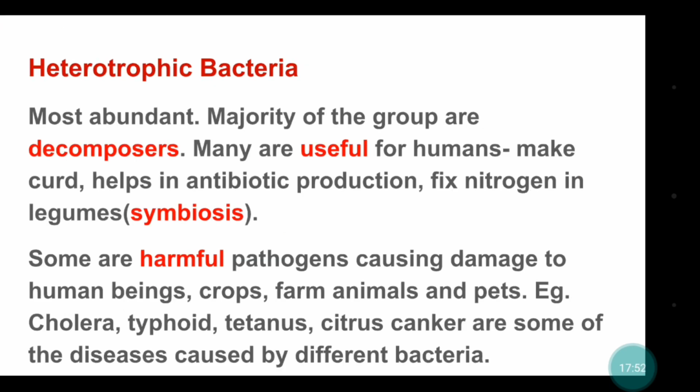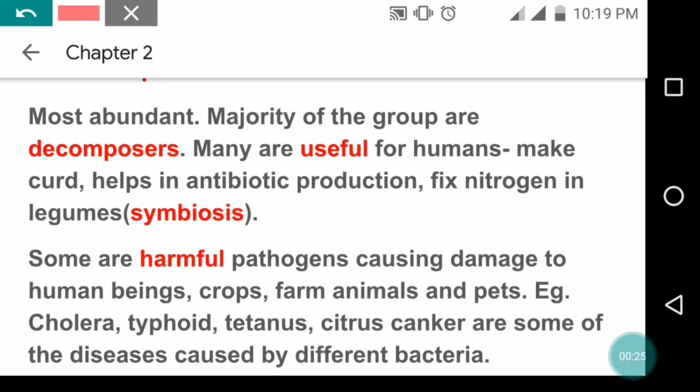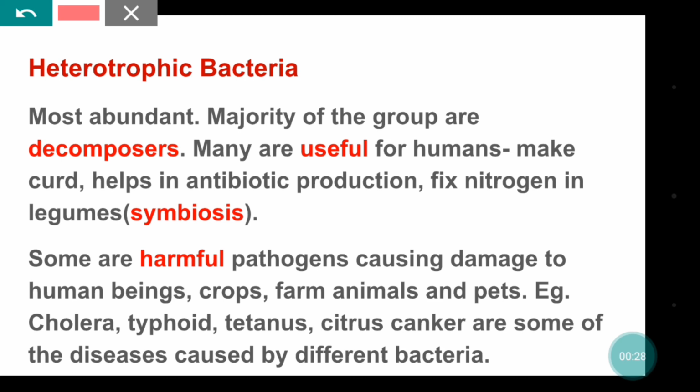The next group is heterotrophic bacteria. It is most abundant, meaning it contains the most abundant number of bacteria, and the majority of the group are decomposers. That is, it decomposes dead organic materials. It takes food from dead decaying plants or animals, any other kind of organisms. Thus, it plays an important role in recycling of the elements on this earth, and many are useful for humans.